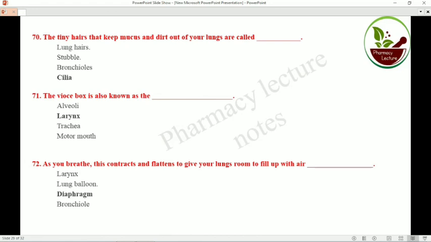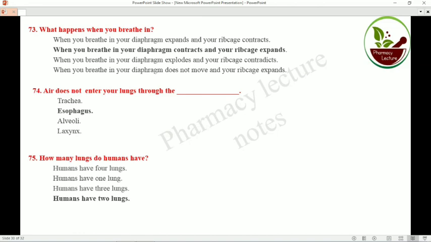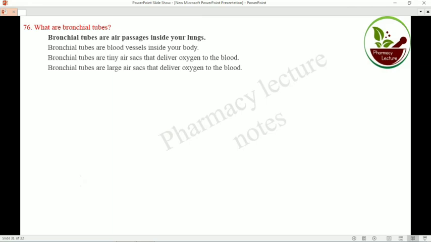As you breathe, this contracts and flattens to give your lungs room to fill up with air. That is called the diaphragm. So what happens when you breathe in? When you breathe in, your diaphragm contracts and the rib cage expands. Air does not enter your lungs through the esophagus. How many lungs do you have? Two lungs. What are bronchial tubes? Bronchial tubes are the air passages inside your lungs.